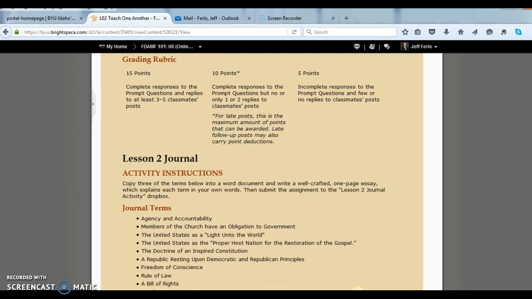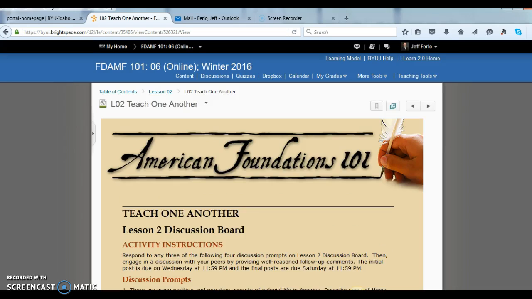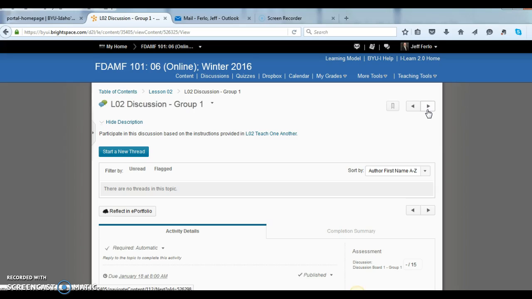For instance, in lesson 2, there is a journal activity, and you're going to find the information on that journal activity here. Again, we'll talk more about groups a little bit later. The groups would then start a new thread here. If this was lesson 3, you would start a new thread, and the group leader, which we'll talk about again later, would put in the prompt for this question. They want to get you to think about it a little bit, even though you don't necessarily need it at this time.